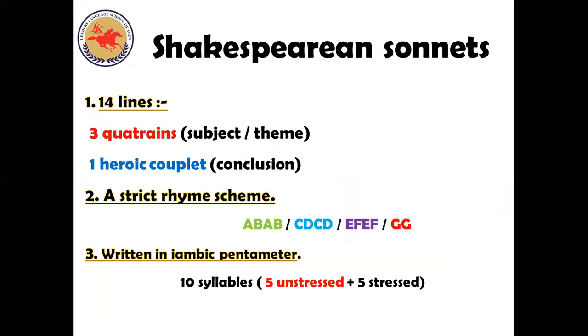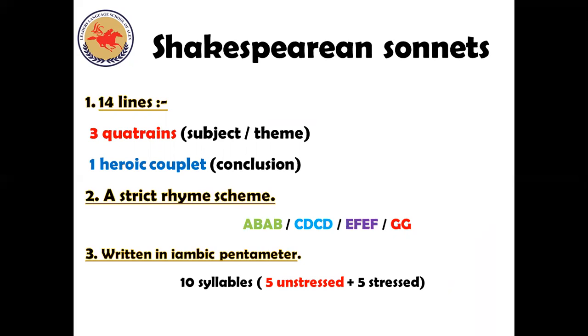A quatrain is a stanza that has four lines. In the first quatrain, he begins by introducing the subject of the sonnet, and then the theme in quatrains two and three. And at the end, you have two lines. We call them a heroic couplet, and they introduce the conclusion of the sonnet.